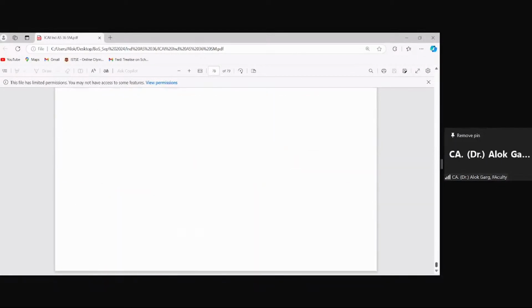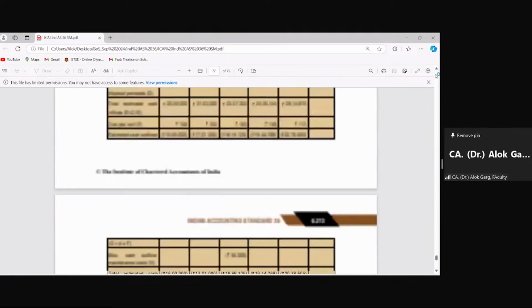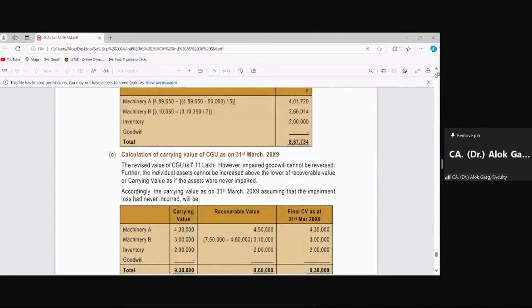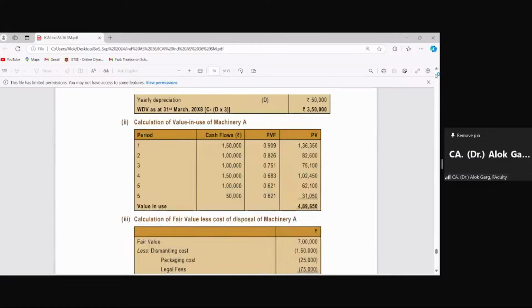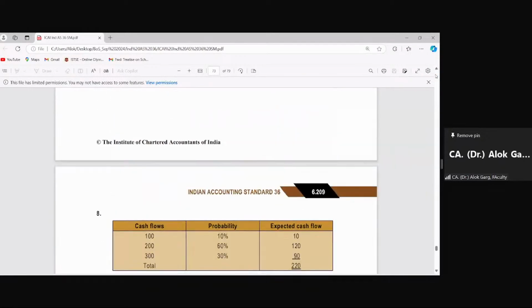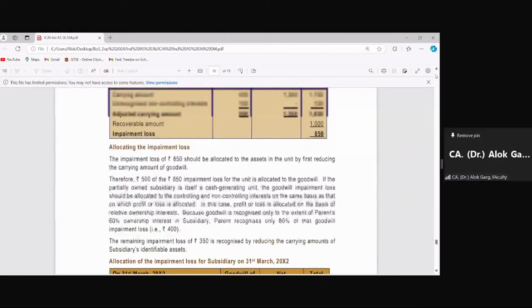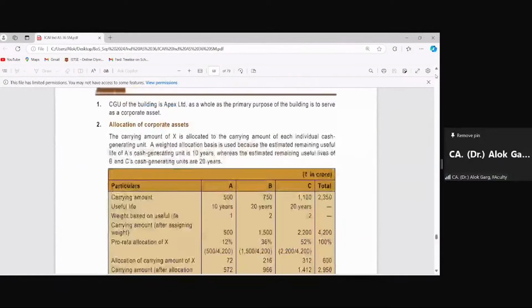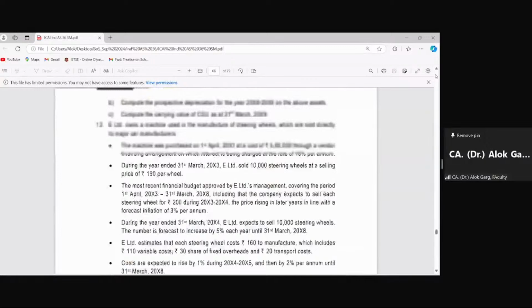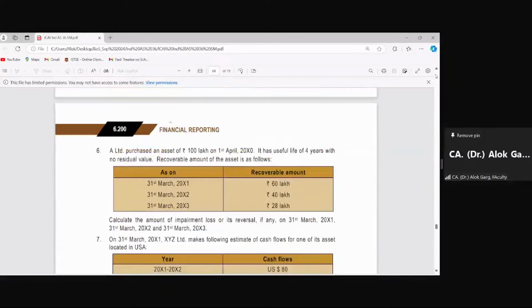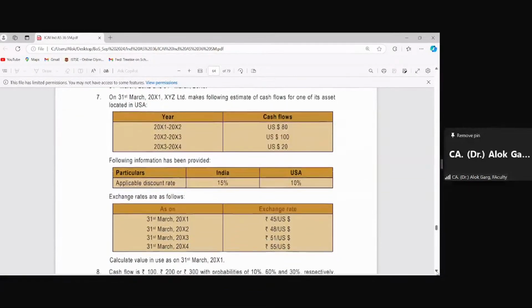It is in Test Your Knowledge, I believe. Yes, this is question number 7, which is there on the screen, right?